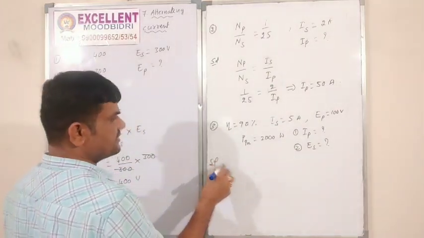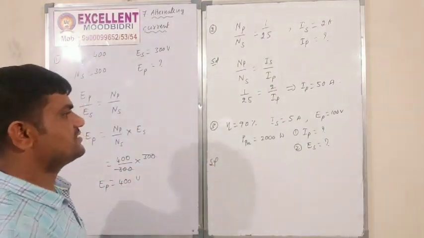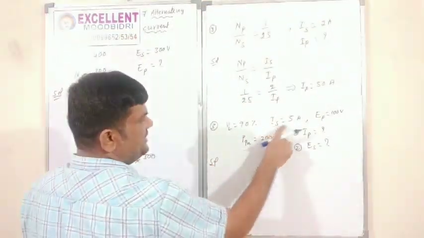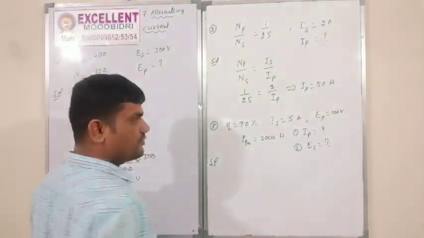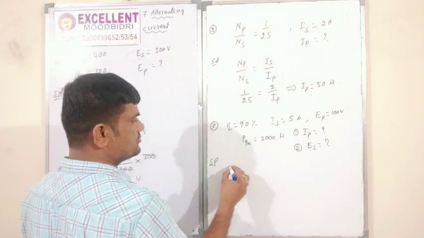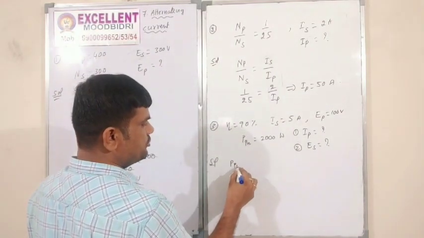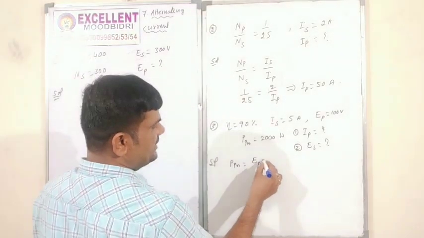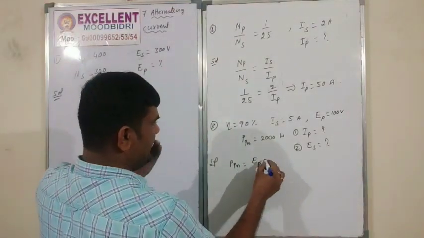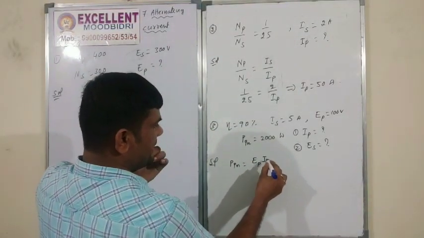Right, next here. What is given here? ES is equal to how much? 5 ampere. EP is equal to 100 volt. And P input is equal to, P input means EP and IP. Correct?